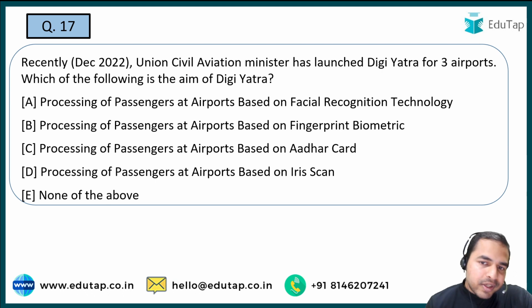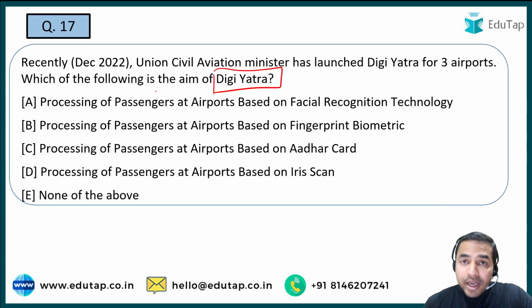So the next question on your screen, the question is very simple in its terms. It is basically asking you what is the aim of Digi Yatra. See, here you can see that it has been related to the current development, and it can also happen in the exam that in current development there will be some initiative of the government, and it can also ask you about the static part of that particular initiative. For example, here it is Digi Yatra.